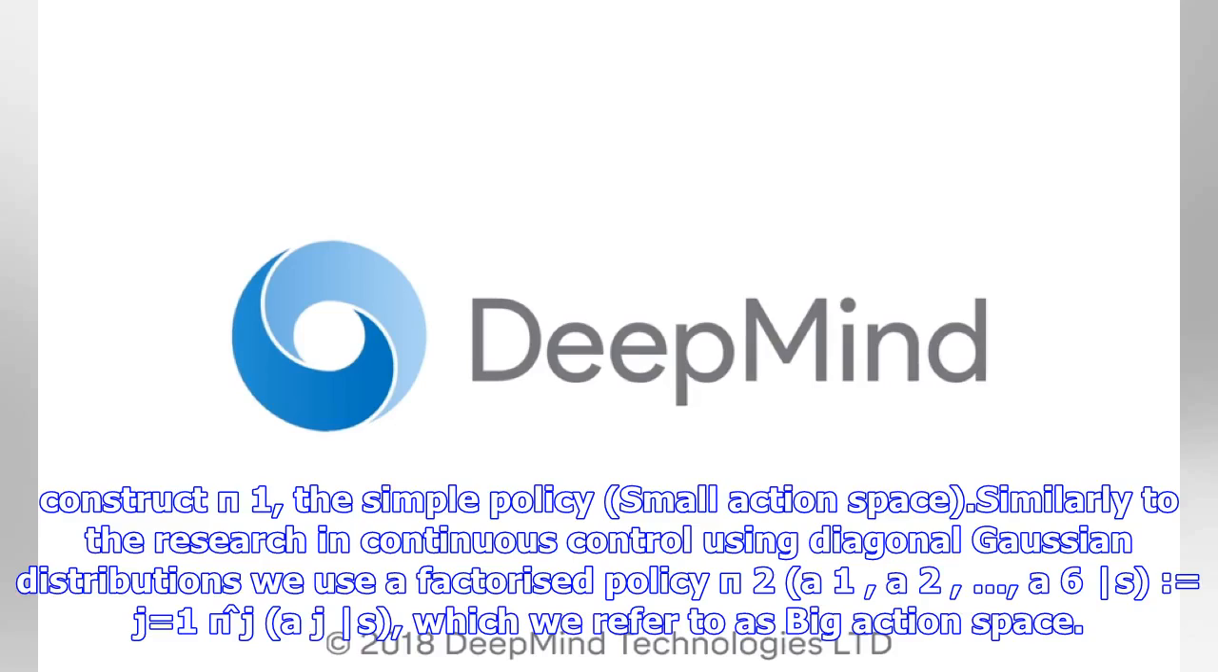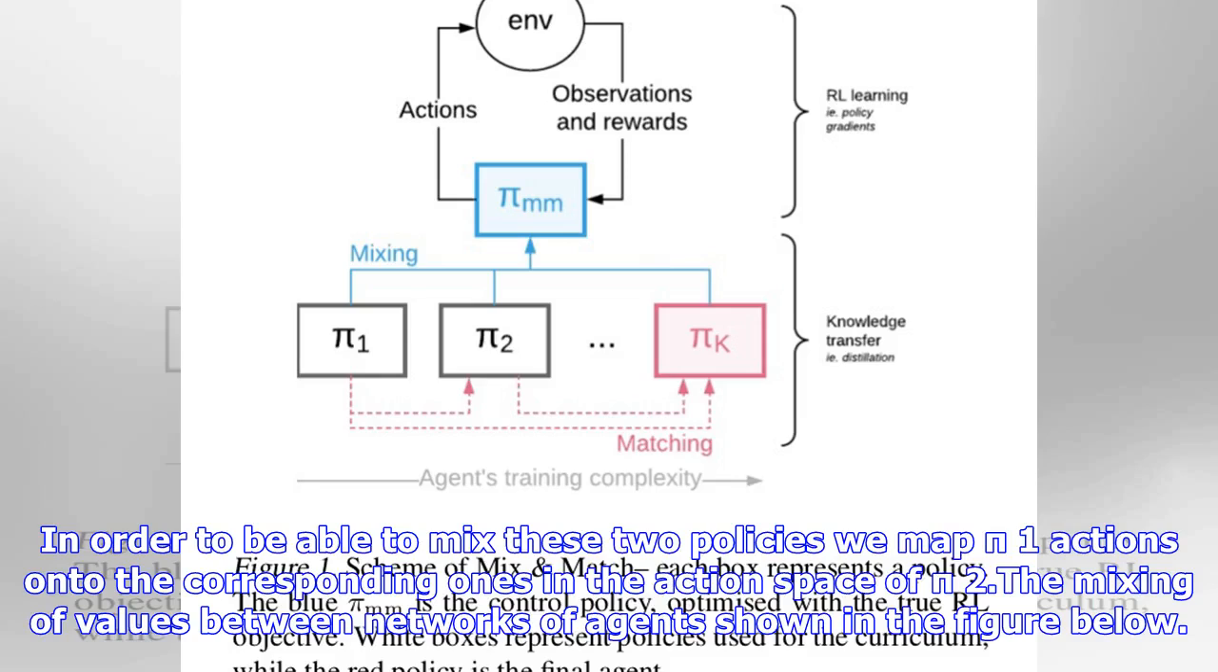Similarly to the research in continuous control using diagonal Gaussian distributions, we use a factorized policy, pi2, pi(a1, a2, ..., a6 | s) equals the product over j equals 1 to 6 of pi_j(a_j | s), which we refer to as the big action space. In order to be able to mix these two policies, we map pi1 actions onto the corresponding ones in the action space of pi2, the mixing of values between networks of agents shown in the figure below.